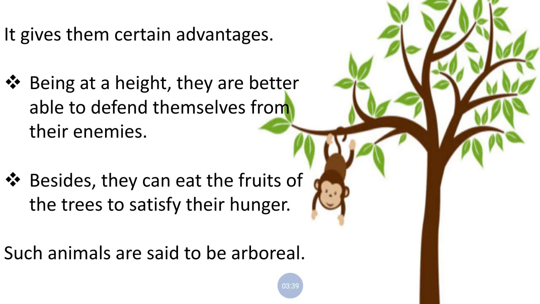Second point, besides, they can eat the fruits of the trees to satisfy their hunger. Whenever they feel hungry, if the tree is a fruit tree, if the tree is giving fruit, then they can take the fruits from there, eat that fruit and satisfy their hunger. Such animals are said to be arboreal. The animals who live on trees are known as arboreal animals, and they stay on the trees because they get certain benefits from staying there. They can defend themselves from their enemies and also satisfy their hunger.